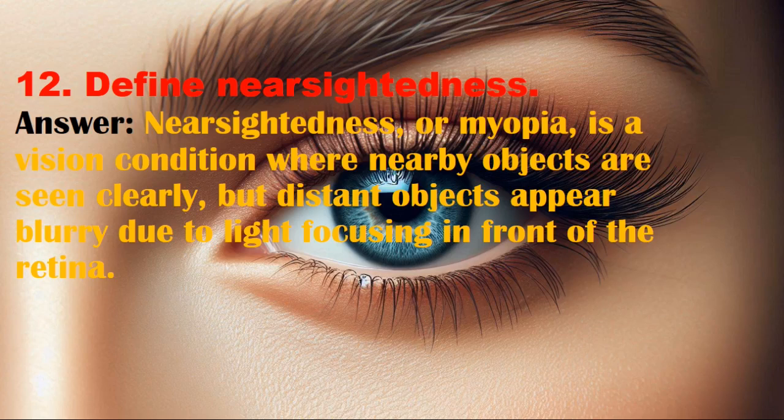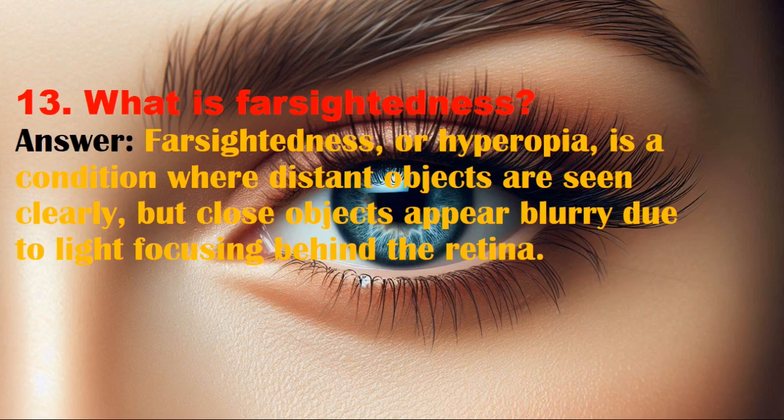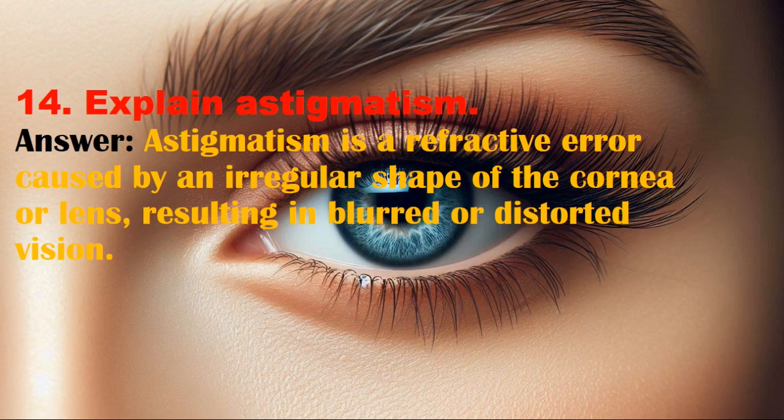12. Define nearsightedness. Answer. Nearsightedness, or myopia, is a vision condition where nearby objects are seen clearly, but distant objects appear blurry due to light focusing in front of the retina. 13. What is farsightedness? Answer. Farsightedness, or hyperopia, is a condition where distant objects are seen clearly, but close objects appear blurry due to light focusing behind the retina.